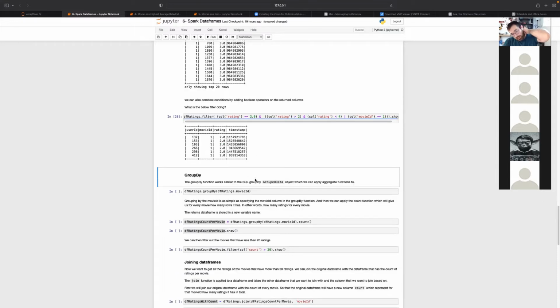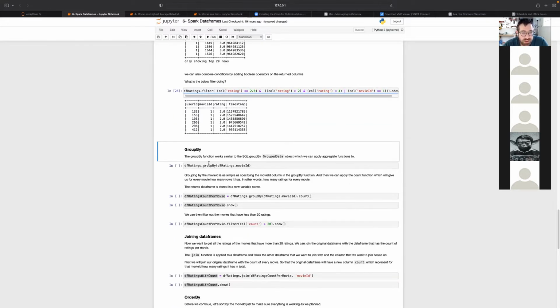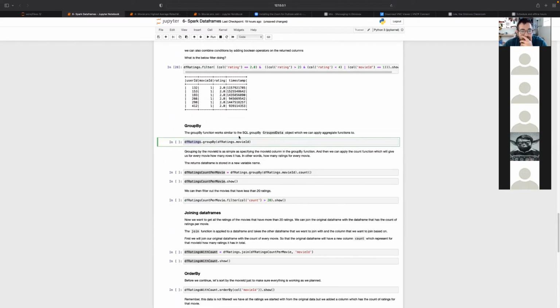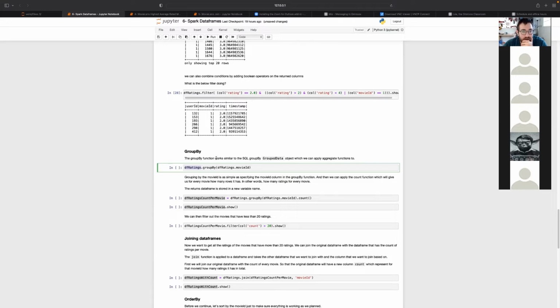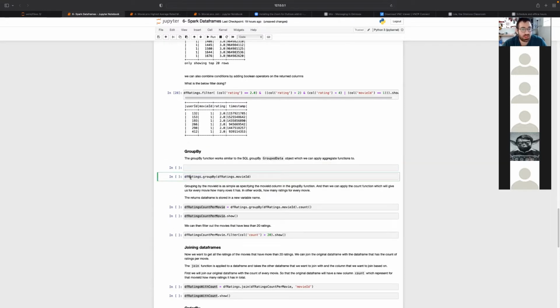Okay. Now you're going to love the group by and the join, because they work in a simple way. So here we have the data frame ratings that we started with, the original one. So let me just output it again. So far, we are still dealing with just one data frame.